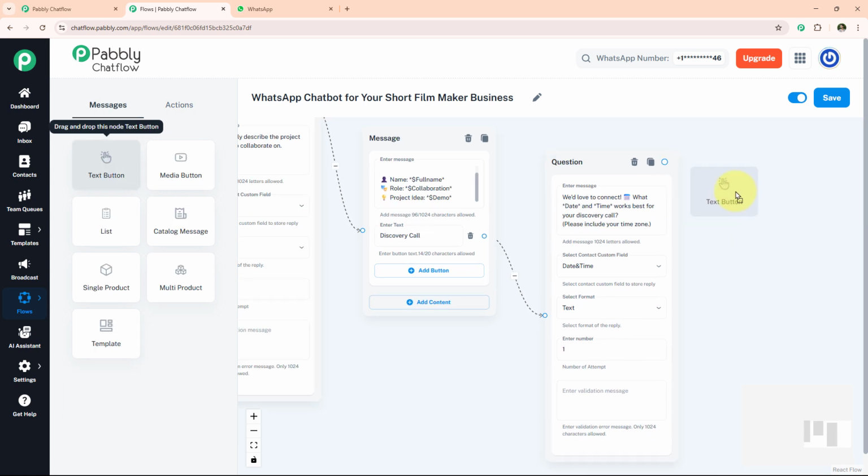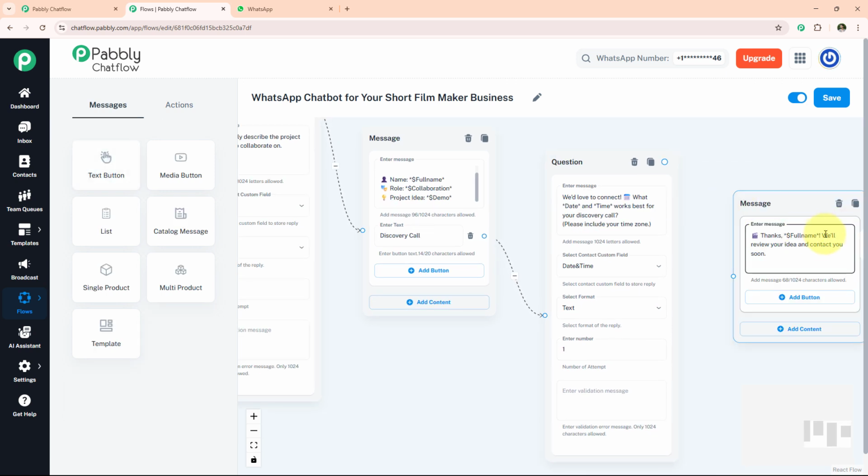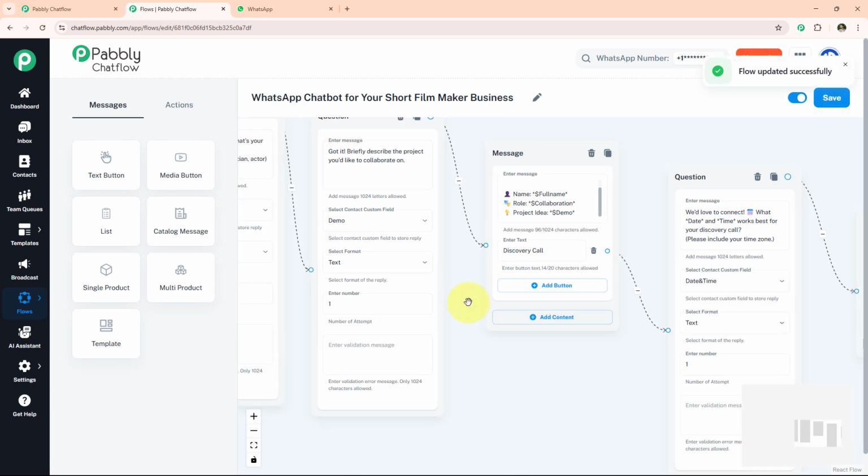Now we take text button and write our last message on it. Thanks, $full name. Will review your idea and connect you soon. Now connect this question box to this message box and simply save the flow. So you will see we are successfully creating our WhatsApp chatbot for short filmmaker business.